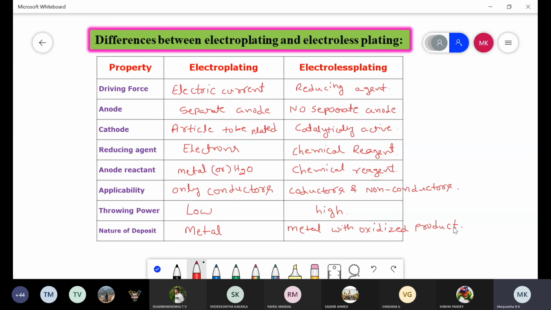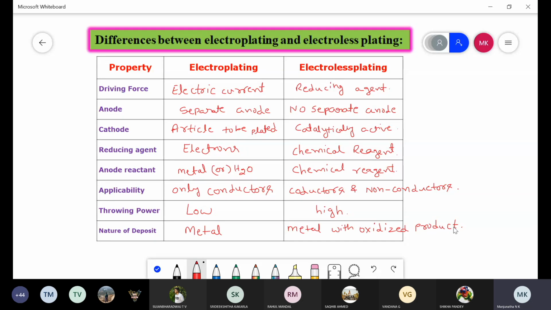Another is applicability. Electroplating is applicable only for conductors because we use electric current for the deposition. But electroless plating is applicable for conductors and non-conductors because we are not using any electric current in the deposition.